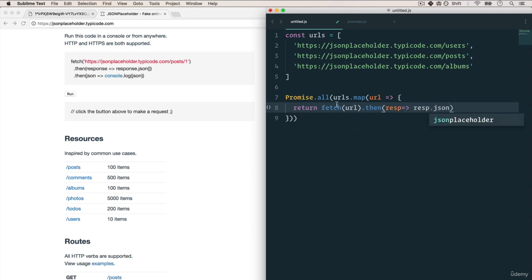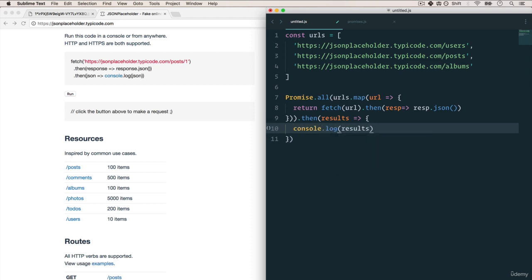Again, that just comes with fetch that you need to do. And then from here, we can do a .then. And this is going to return us, remember, an array because we're getting a promise of all these fetches. It's going to return results. These results, well, for now, let's just console.log them. And we'll do results. The first one, the second one, and the third one.